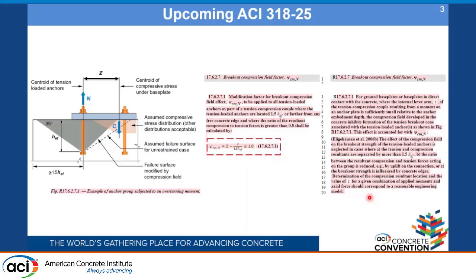It is important to note that the positive influence of the base plate compression will not be applicable if the breakout strength is influenced by the concrete edges. So it means that when the anchor group is close to an edge, we will have a limited breakout available for the concrete, for the anchor, and that will not lead to any increment in the capacity.